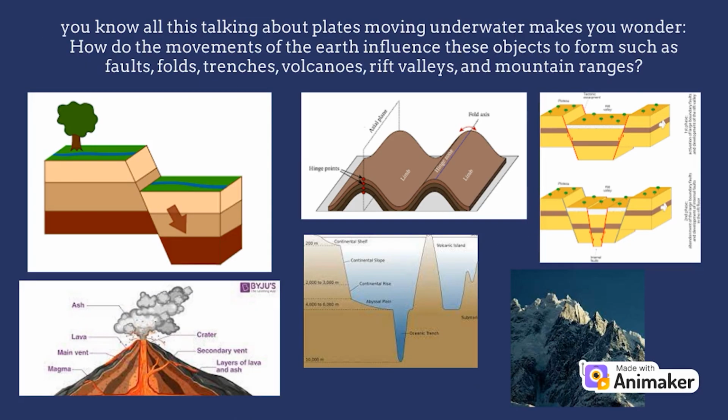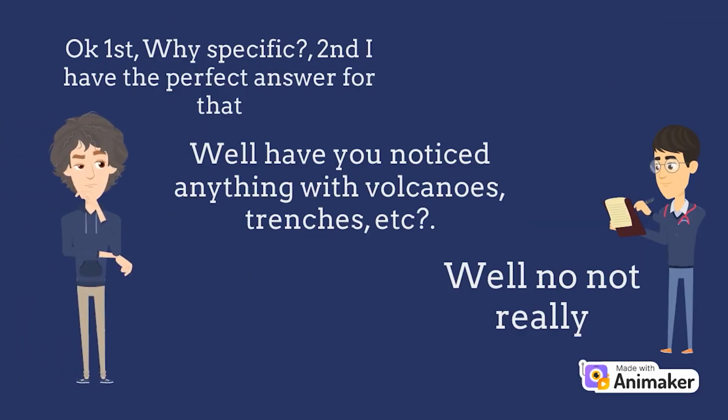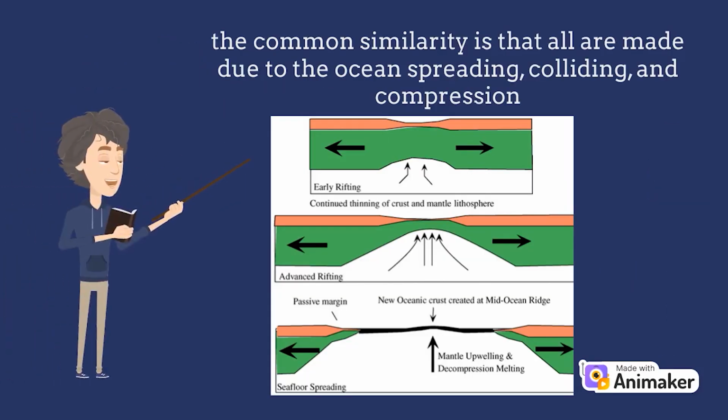Exactly. You know, all this talking about the plates moving underwater makes you wonder, how do the movements of the Earth influence these objects to form, such as faults, trenches, volcanoes, rift valleys, and mountain ranges? Okay, first, why specific? And second, I have the perfect answer for that. Well, have you noticed anything with volcanoes, trenches, etc.? Well, no, not really. The common similarity is that all are made due to the ocean spreading, colliding, and compression.